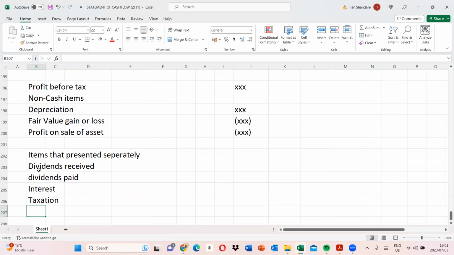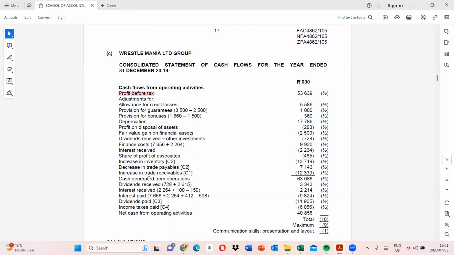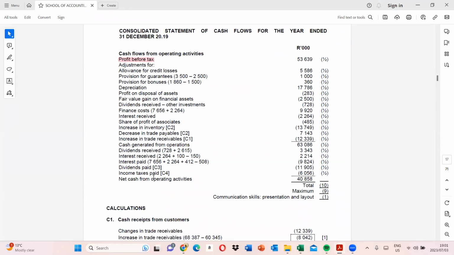In this case, you reverse all those items, and then you re-enter them separately again. Can you see dividends received? They are actually reversing it, and then you see dividends received here. Here you are now recording the dividend that was actually received, but here they're reversing the dividend that was added when you were calculating your profit.